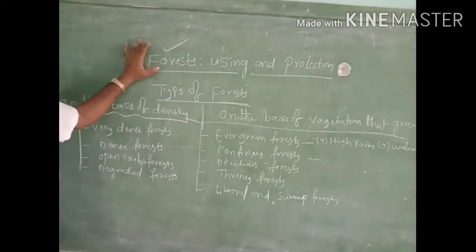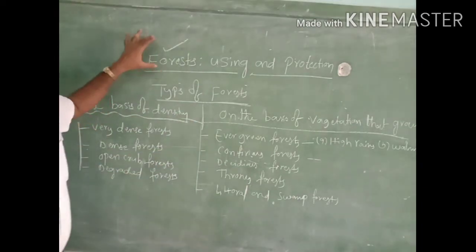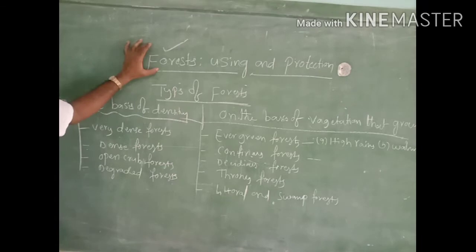forest is nothing but a large number of trees growing in a place.